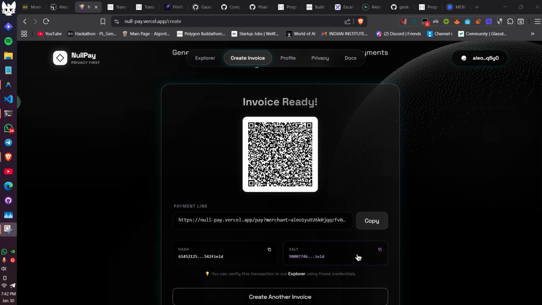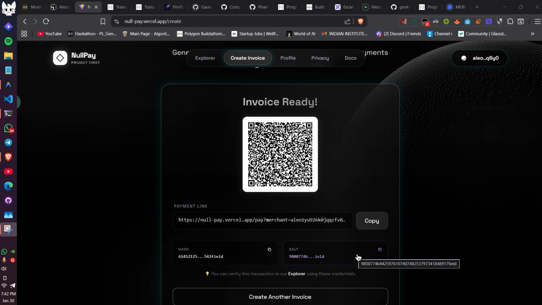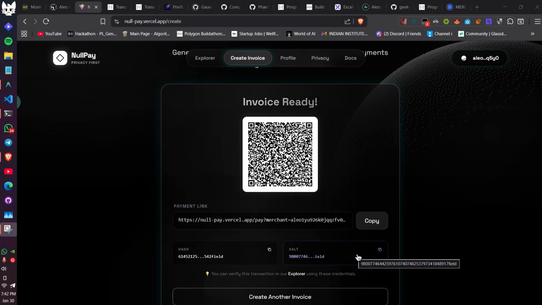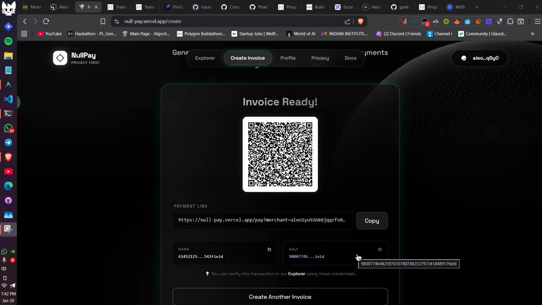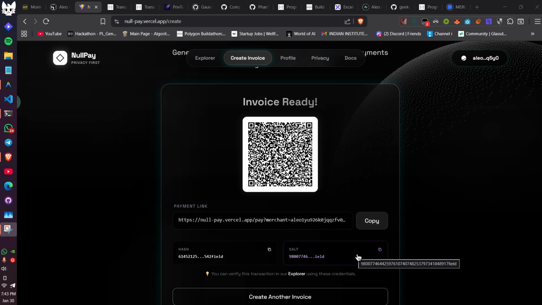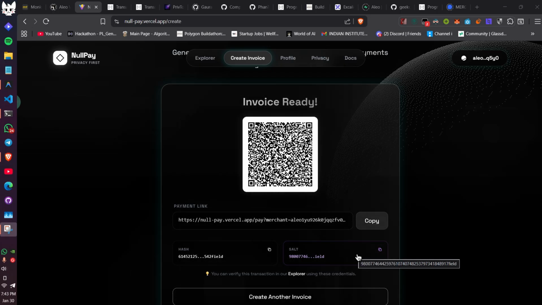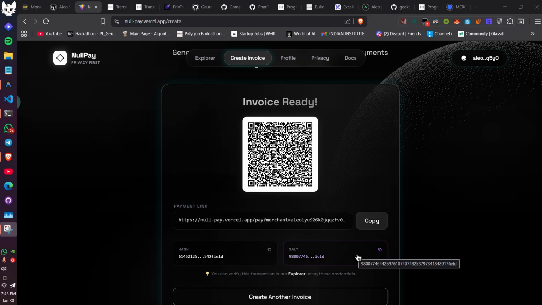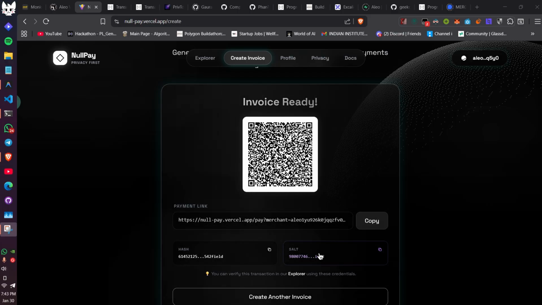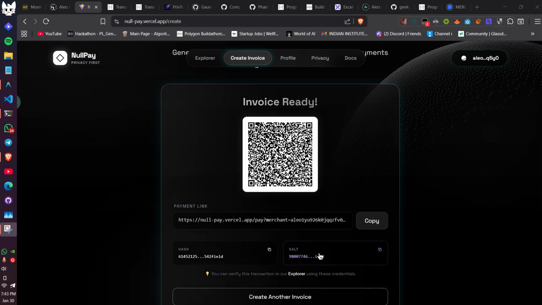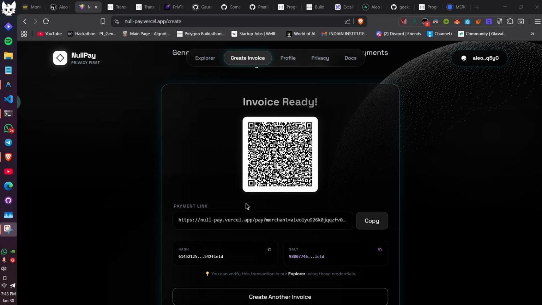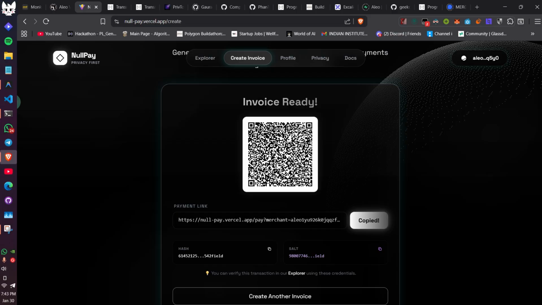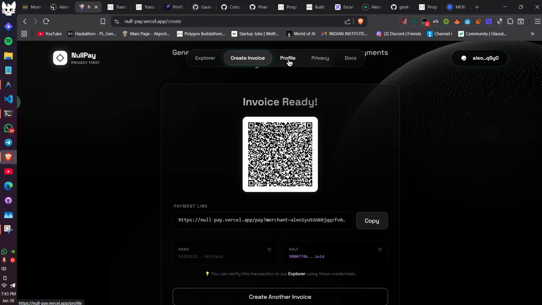The salt is a unique identifier for every invoice. We added the salt because we wanted more on-chain randomness, so that no other person will be able to guess the invoice hash and make payments, or play with the system. This salt is kept secret between only the user and the merchant who created the invoice. I will copy this, and I will show you how we can make the payment.